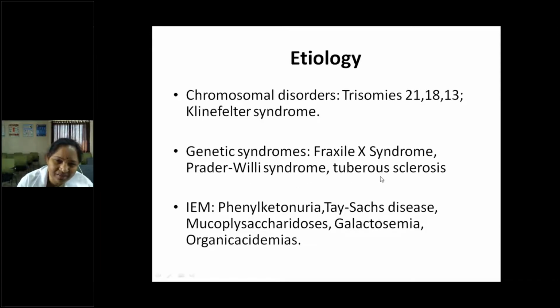Tuberous sclerosis. What is the triad of tuberous sclerosis? If anybody can answer, the triad of tuberous sclerosis is a PG entrance bit. Inborn errors of metabolism like phenylketonuria, Tay-Sachs disease, mucopolysaccharidosis, galactosemia, organoacidemias.